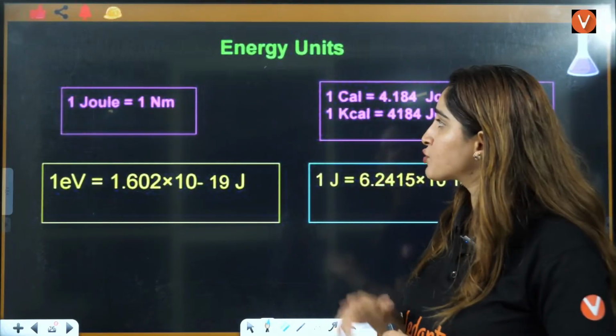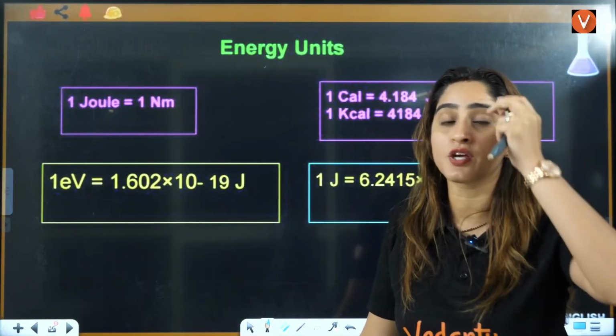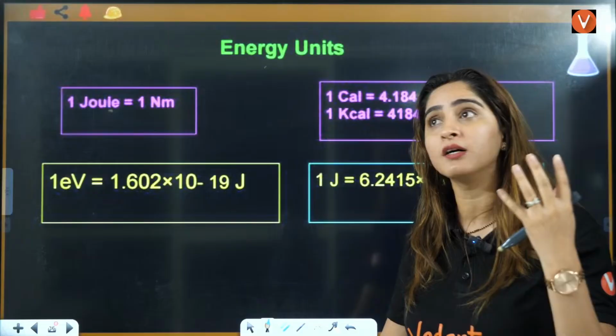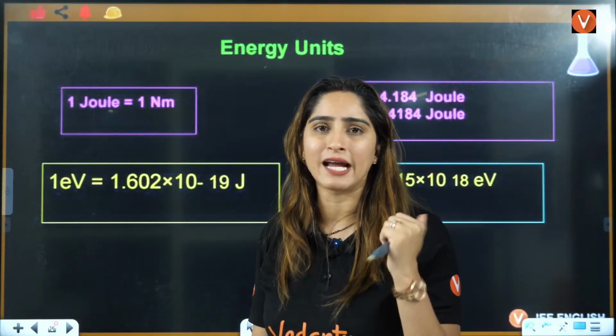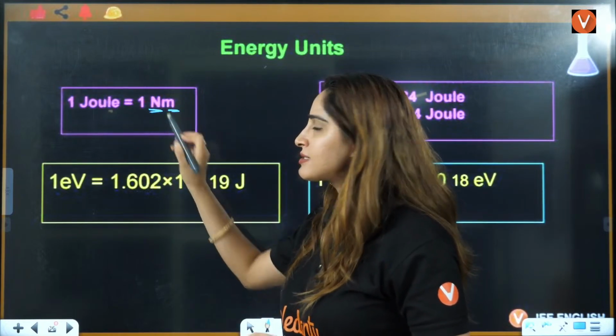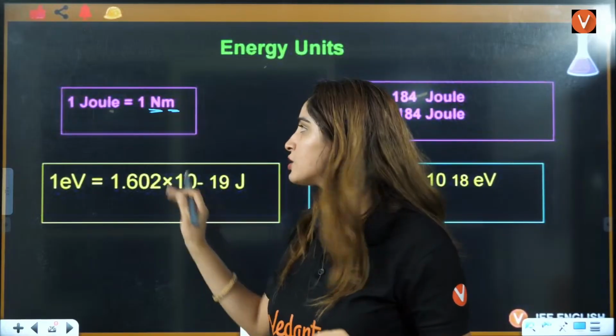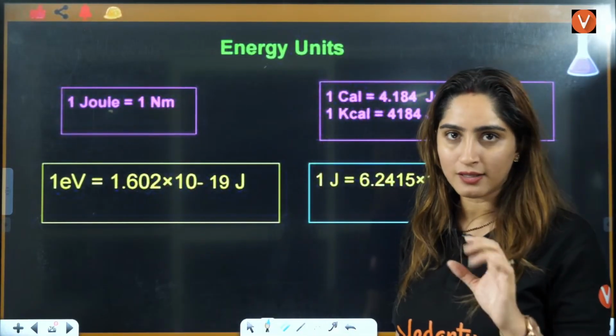Energy is equal to force into displacement. That is the formula that you must have learnt in your earlier classes, 9th or 10th. Force is Newton, displacement is meter, so 1 joule is equal to 1 Newton meter.